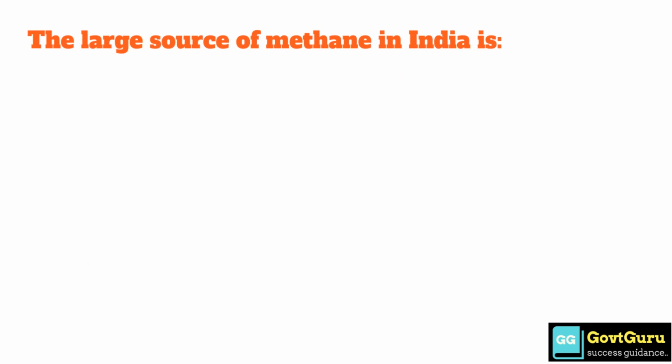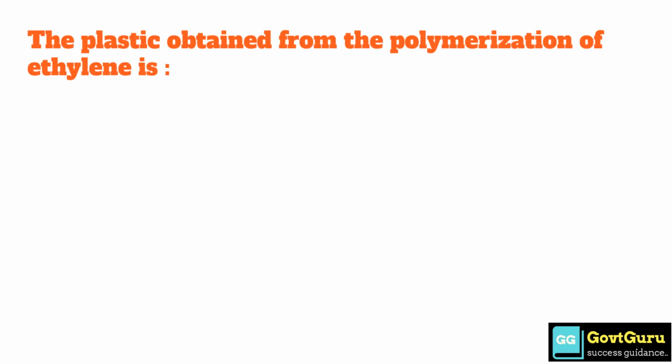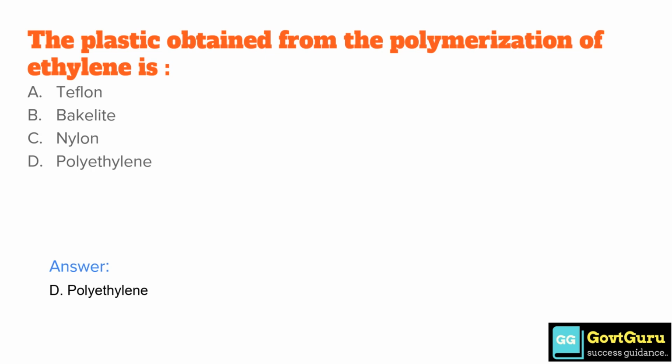The large source of methane in India is option A the field of paddy, option B the field of wheat, option C the field of sugarcane, and option D the garden of the fruits. The correct answer is option A the field of paddy. The plastic obtained from the polymerization of ethylene is option A Teflon, option B bakelite, option C nylon, and option D polyethylene. The correct answer is option D polyethylene.